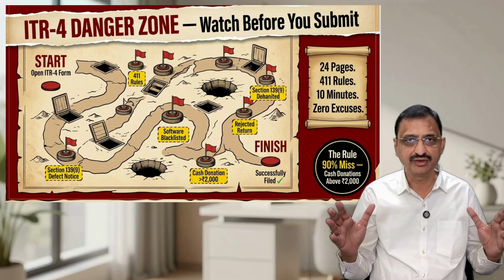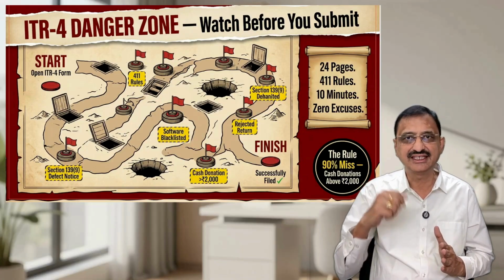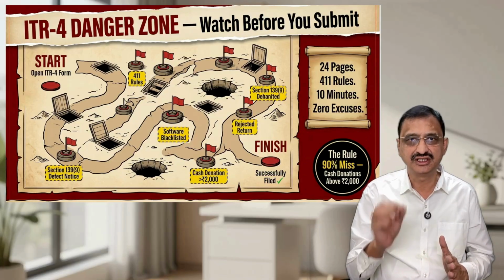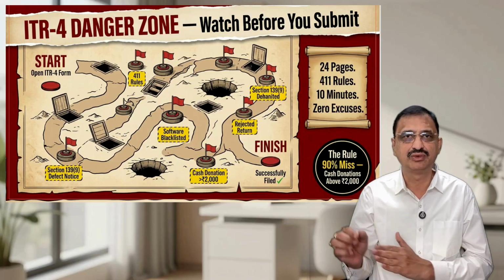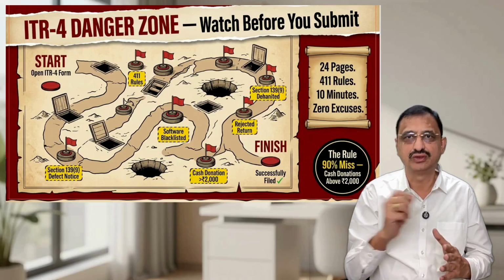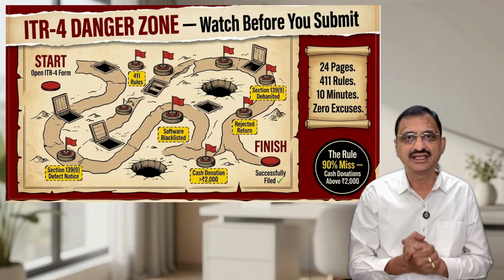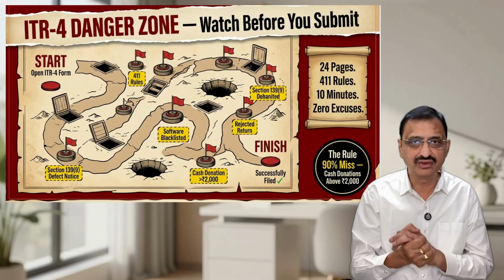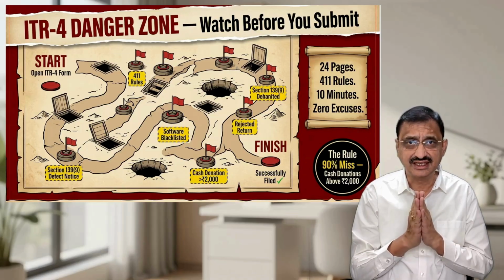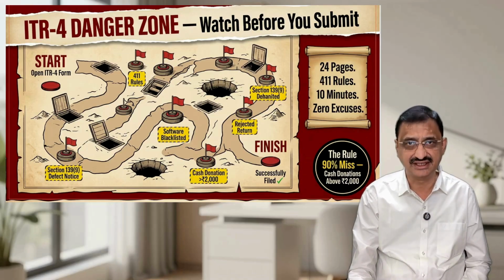I read all 24 pages, so you don't have to. In the next 10 minutes, I will show you the top traps everyone falls into, the rules that nobody talks about, and the exact mistakes that will get your return thrown out. Stick with me till the end. There's one rule about cash donations above 2000 rupees that 90% of filers miss.